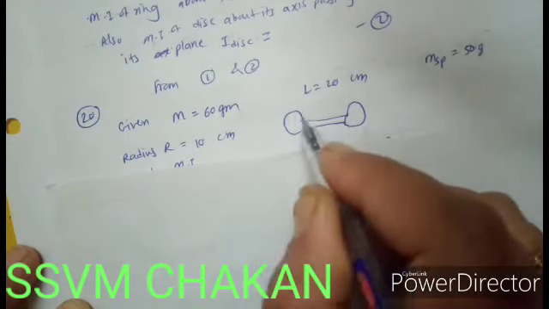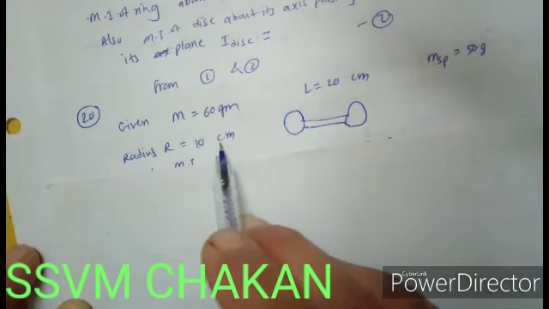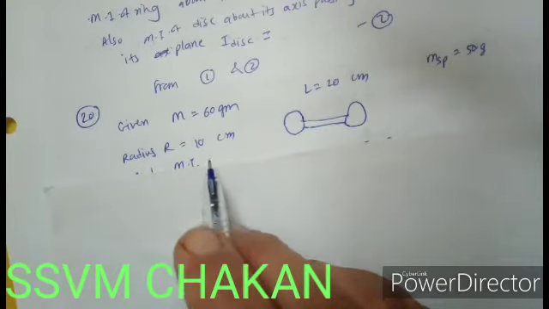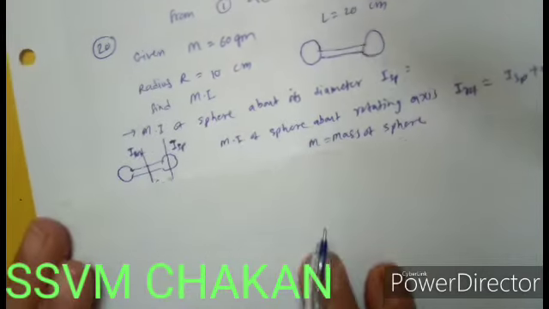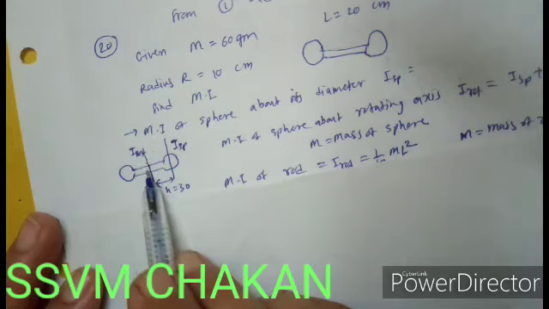Each sphere has a mass 50 gram and radius 10 centimeter. Calculate the moment of inertia of the dumbbell when rotated about an axis passing through its center and perpendicular to the length. So this is the second figure. You have to calculate the moment of inertia of this dumbbell when rotated around this axis.